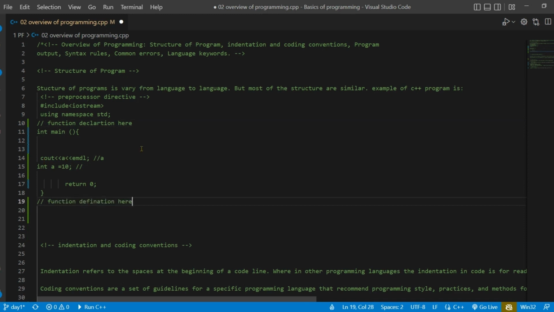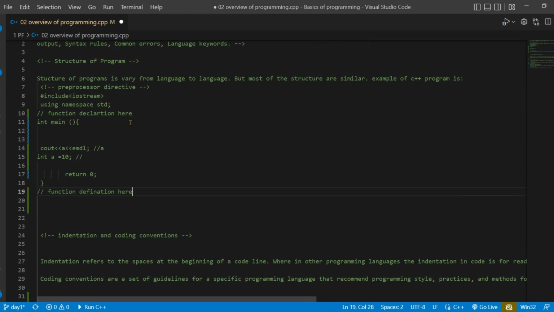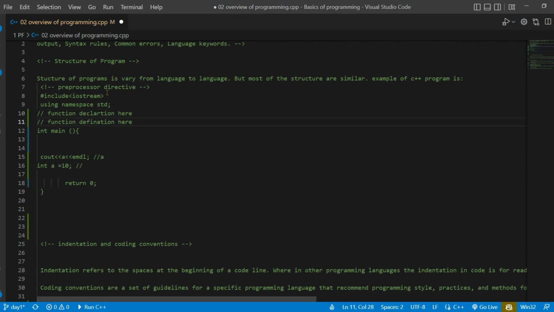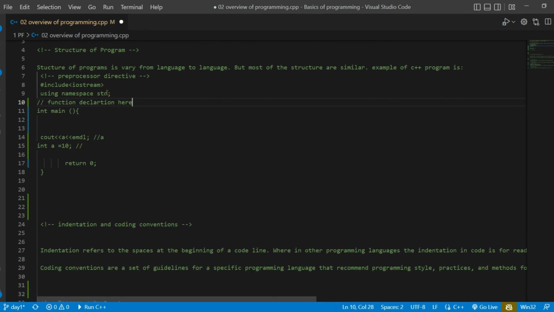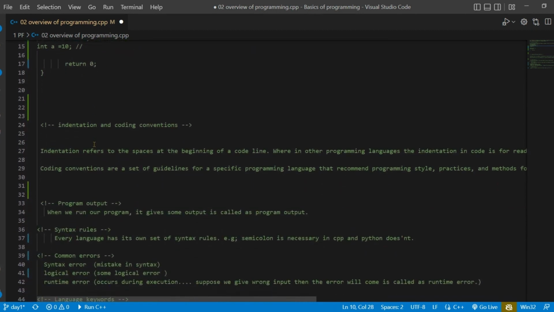This is the coding convention of C++ programs. It tells us to write the declaration of the function above the main function and the definition of the function below the main function. You can write the definition here also, but it is not the best way to write function definitions.